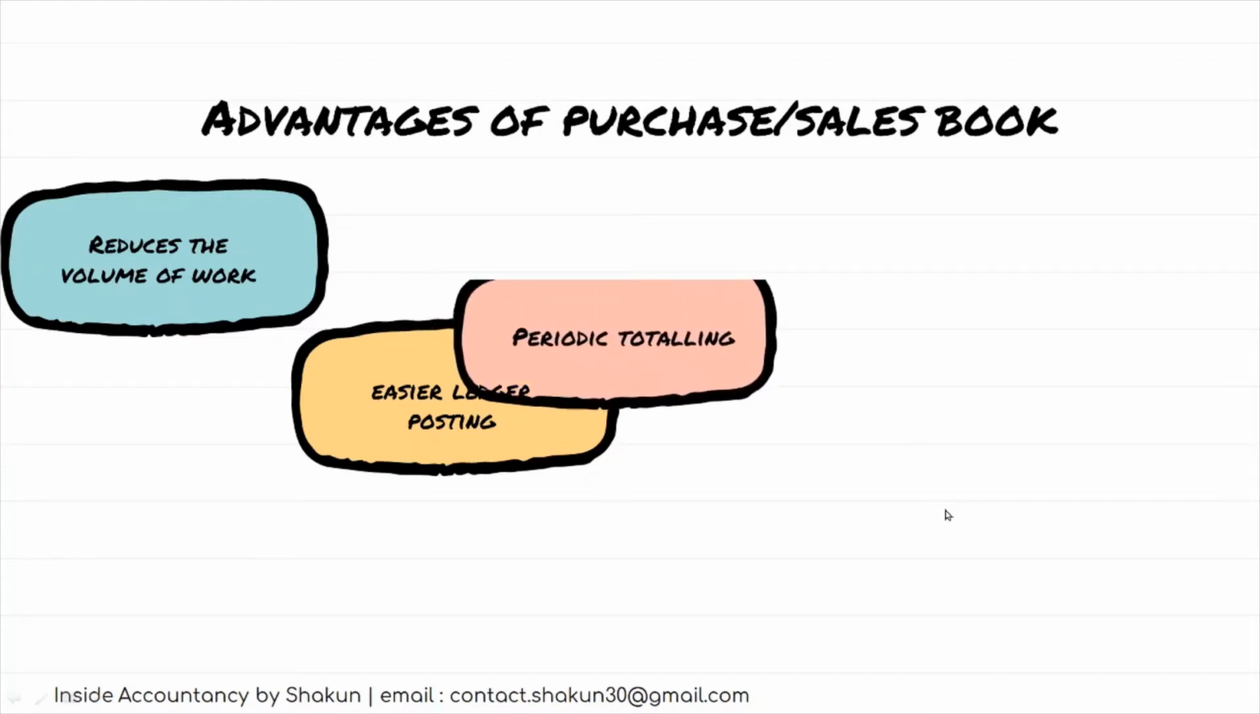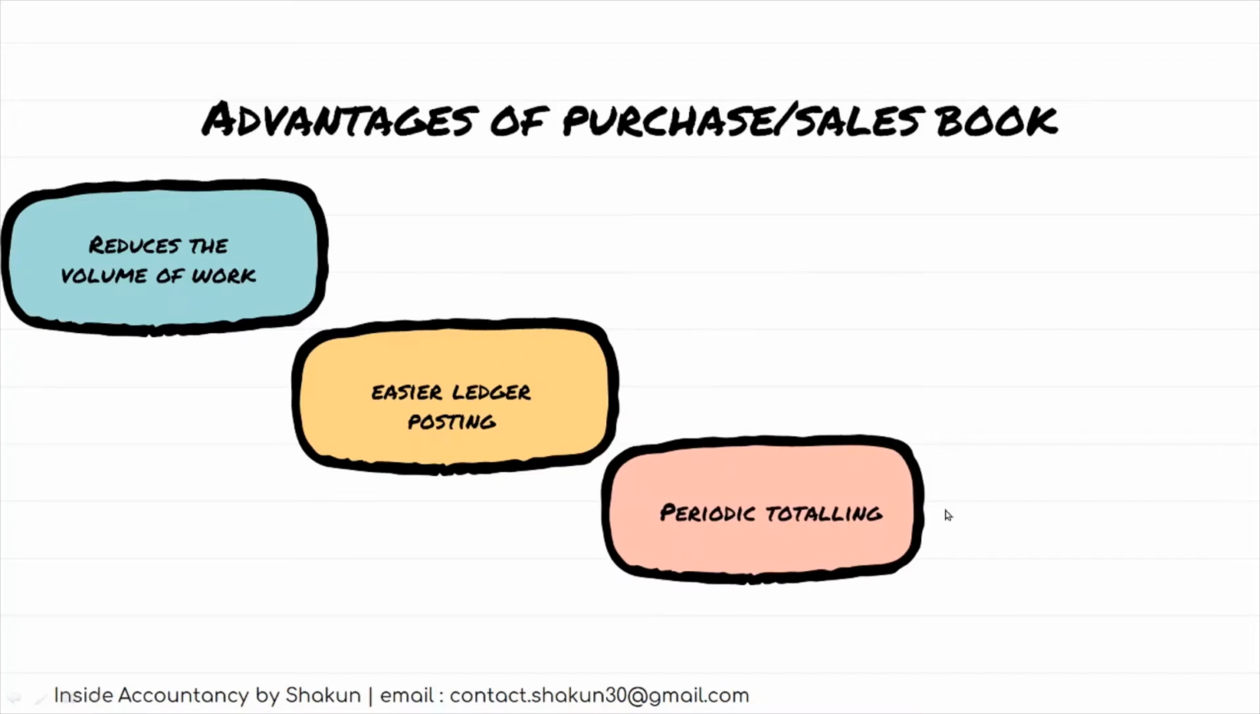The next advantage is periodic totaling. If we want to know the total of the credit purchases made during a particular period, or the total sales made during a particular period, it is readily possible by having a look at the purchase book or sales book. We can find out the total purchases made or the total sales made.